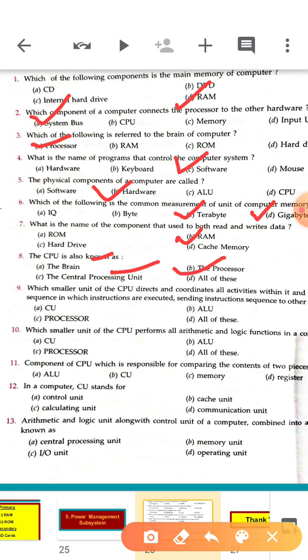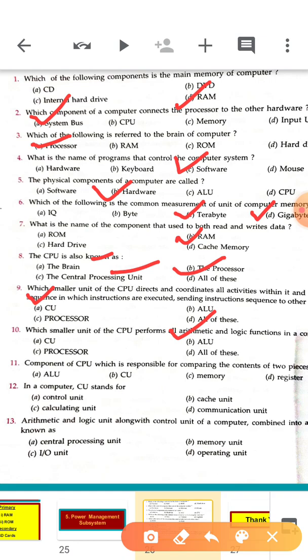Which smaller unit of CPU directs and coordinates all activities within it and the sequence in which instructions are executed, sending instruction sequence to others? Control unit is the one which directs and coordinates all the activities. Which smaller unit of CPU performs all arithmetic and logical operations? ALU.